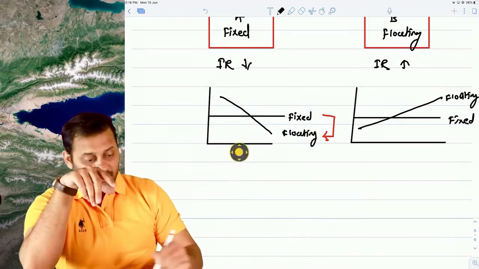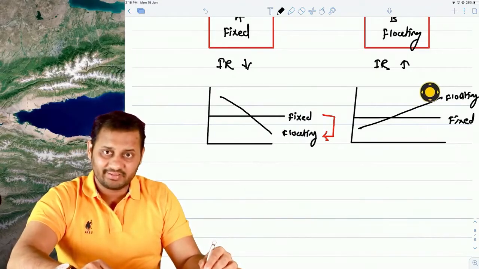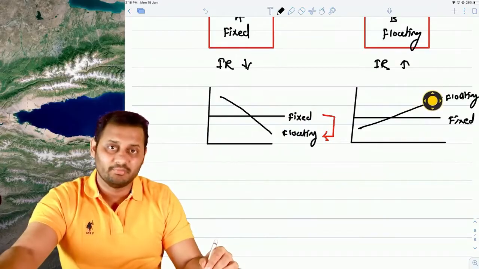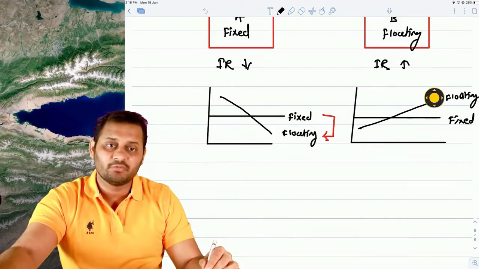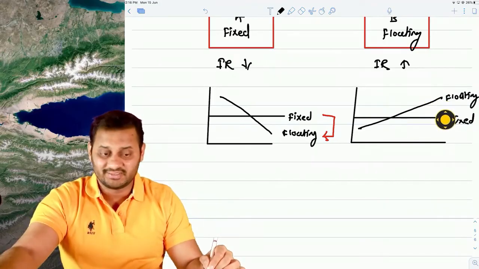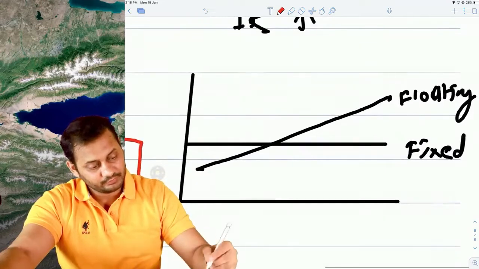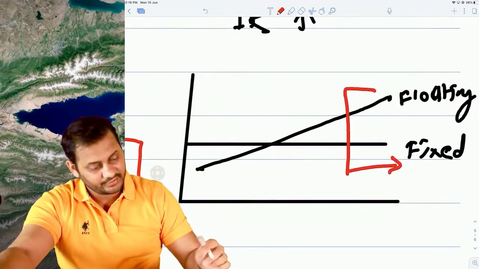Now, he is paying floating interest rate, and if the floating rate goes up, he will have to pay more and more interest in the coming time. So this party wants to shift himself from floating to fixed rate in such a situation. So he wants to convert himself from floating to fixed.